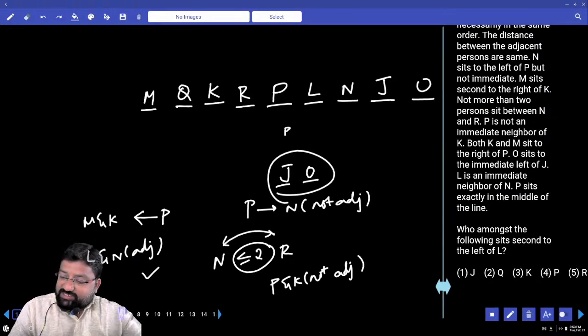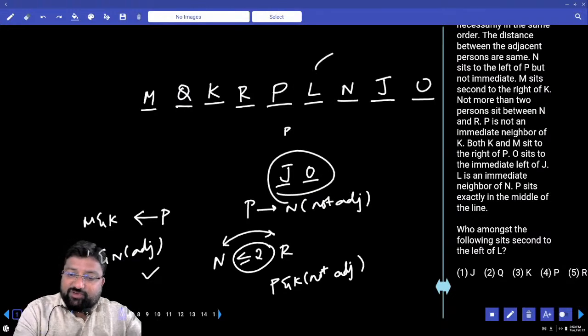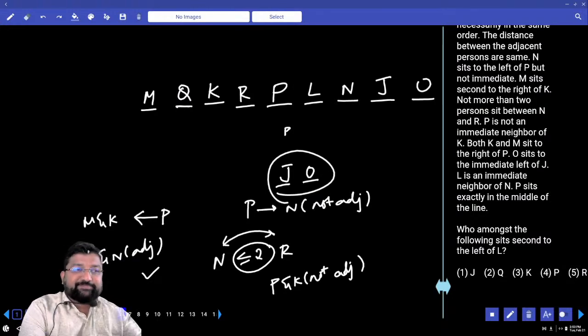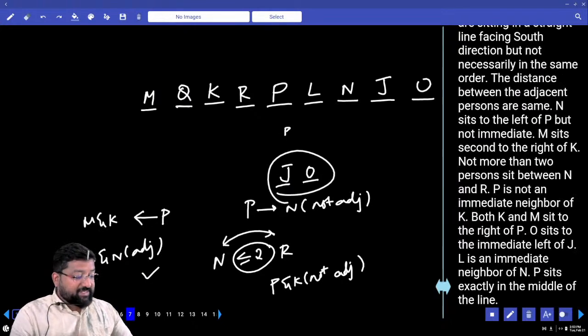Who amongst the following sits second to the left of L? Second to the left of L is our right. It is J.